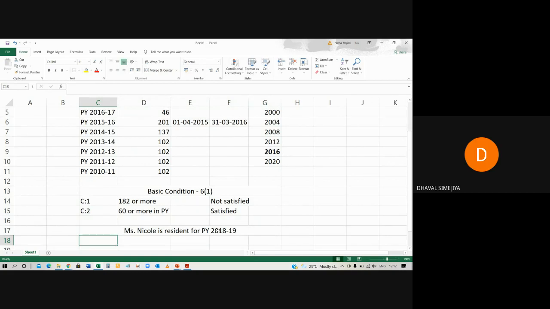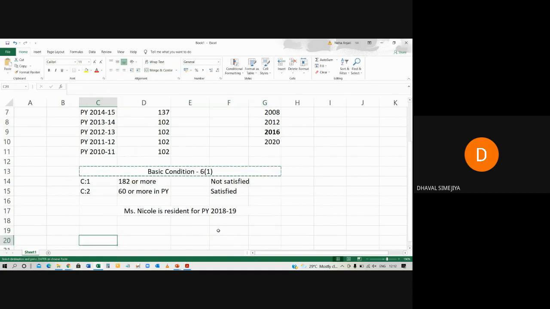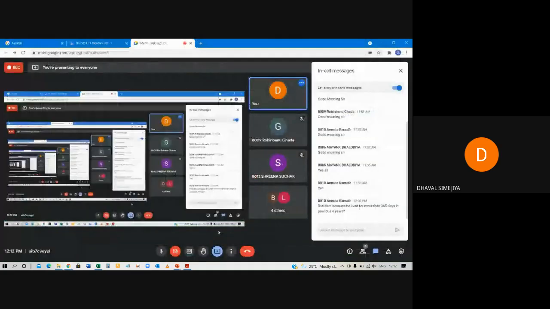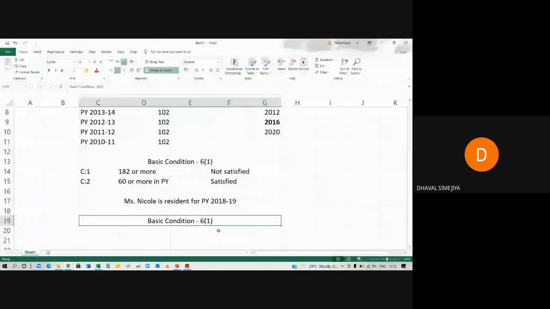Okay, condition number 1, 2. I am not writing over here. That doesn't mean you are not supposed to write down in the exam. Now additional condition. Online students, is it clear or not? How she is resident? Is it clear or not? Yes, sir. Online.